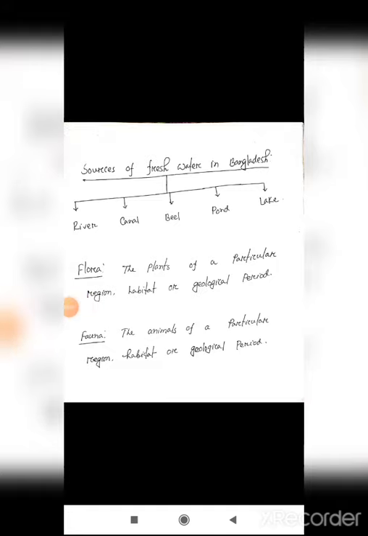Sources of water. The main source of water in the world is the ocean. The ocean provides 95% of water in the world, and 2% of water is provided from ice, which is produced from glaciers and snow that is stored.